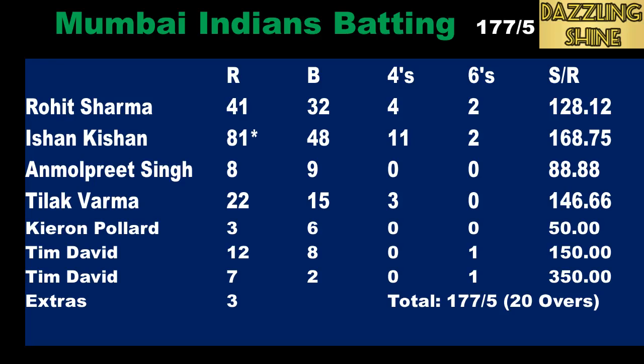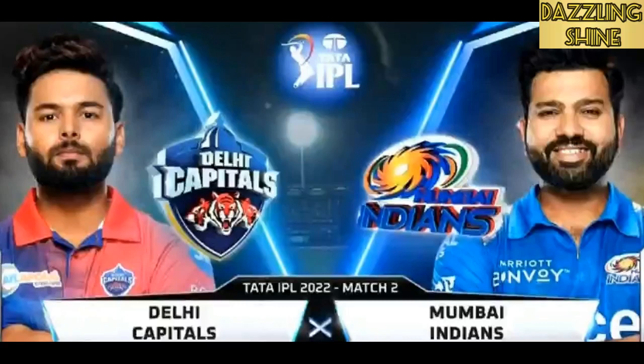The third ball of the 10th over was sent down by Ishan Kishan to the boundary rope, and on the fourth ball of the 11th over, from Kuldeep, Anmolpreet Singh lost his wicket and the catch was taken by Lalit Yadav. That was the second wicket gone. In the 13th over, on the third and fourth ball, Tilak Varma hit 2 boundaries, one to long on and one over the bowler's head, and on the last ball, Ishan Kishan hit over the deep extra cover, and that was another boundary. 3 boundaries were scored in that over.